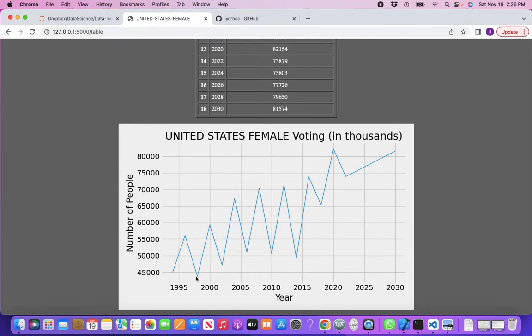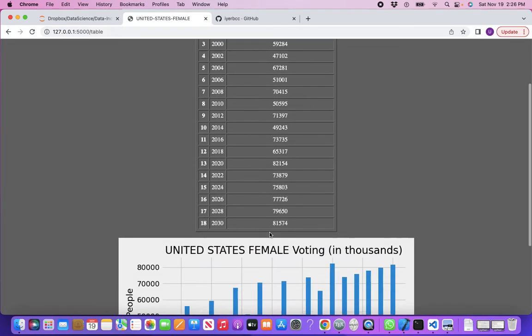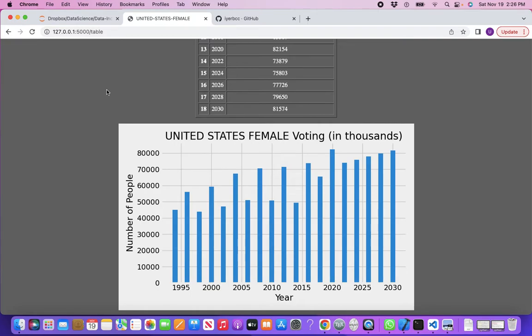These dips are not to be confused with zero, mind you. This is in millions, so this is 45 million, below 45 million. So it's not below zero. Anyhow, line plots don't deliver very nice drawings, basically. Bars are more telling.